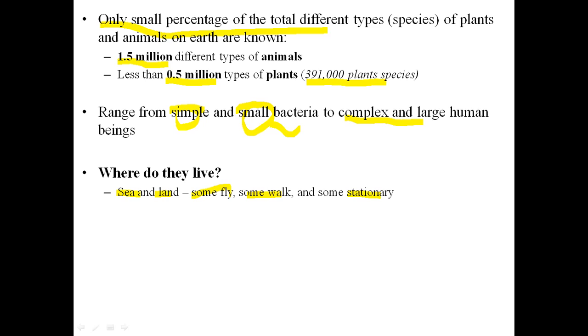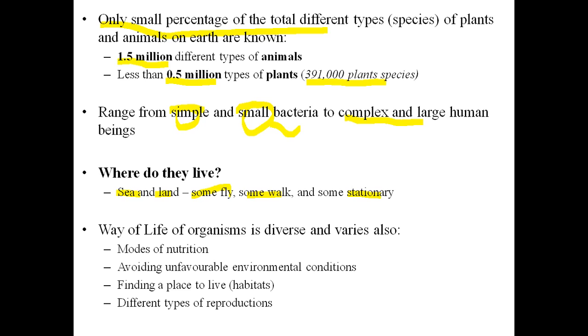So what does stationary mean? Stationary means that these living organisms do not move from their places. An example is plants. Plants have roots, and due to the roots they are anchored in the soil, so they cannot move from one place to another place.